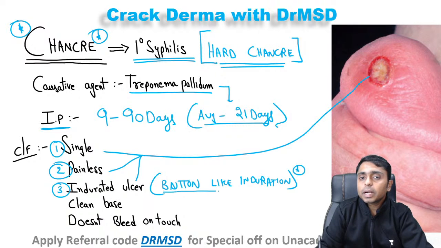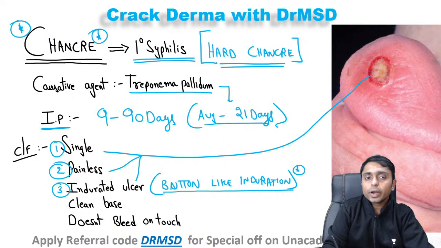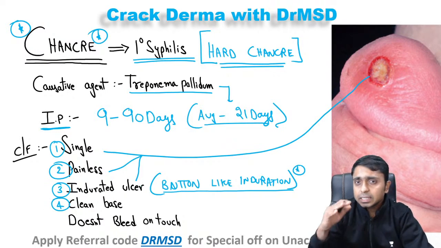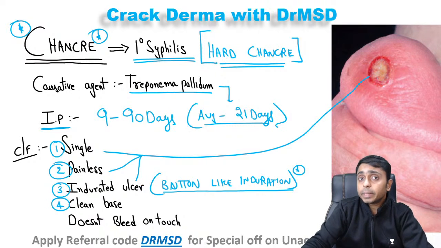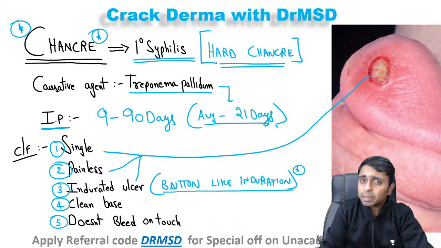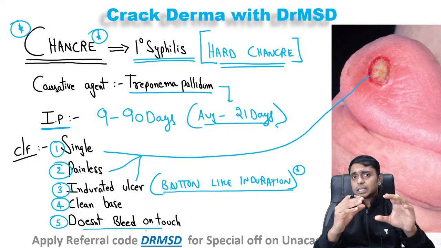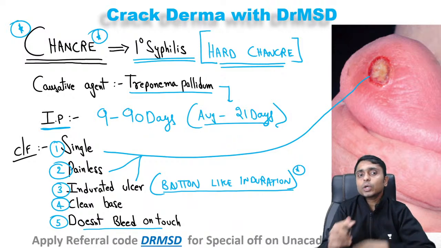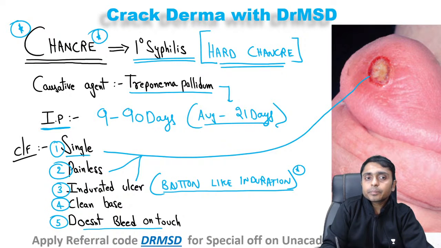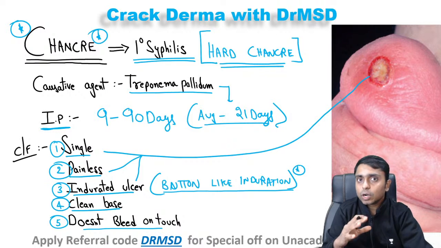The base is going to be very, very clean, and if you gently press the lesion, there will not be any bleeding. It does not bleed on touch. All these characteristics are very important to remember: single, painless, indurated ulcer, clean base, and does not bleed on touch.